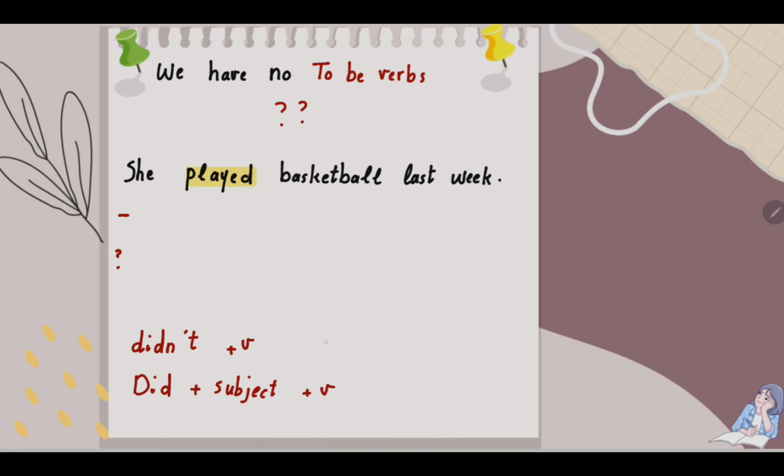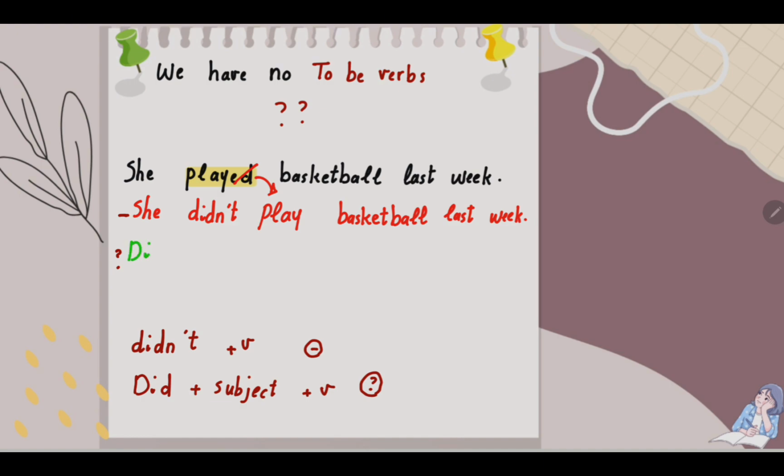Okay, I want to make my sentence negative. So, she didn't play. Be careful about play. With did and didn't, we don't use ed. Our verb will be simple. She didn't play basketball last week. For make it question, did she play basketball last week?